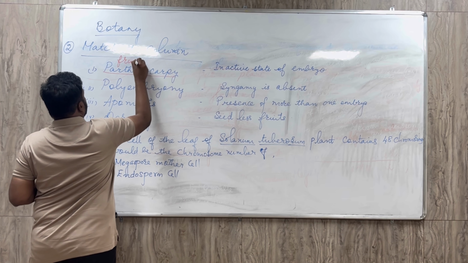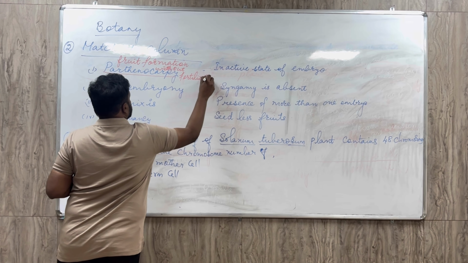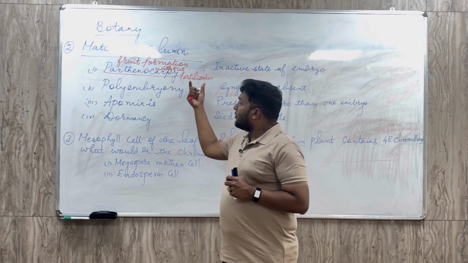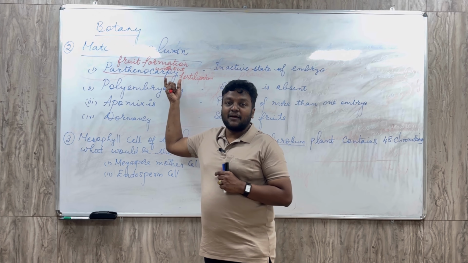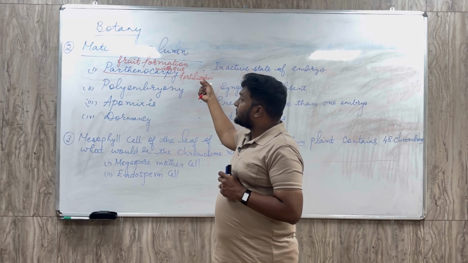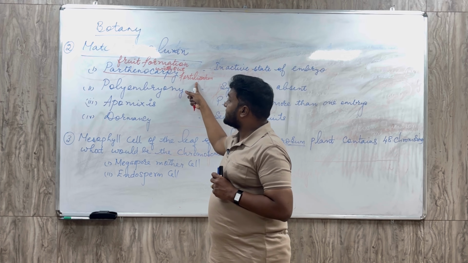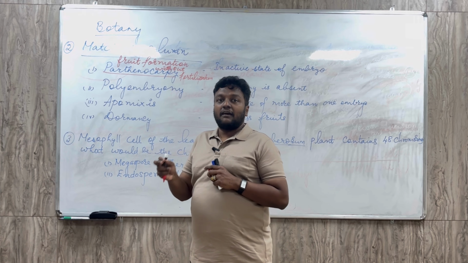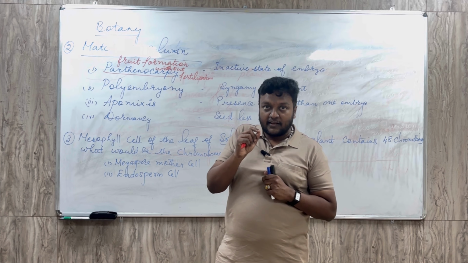That means there is no sexual reproduction, no involvement of gametes, no male gametes and no female gametes. Such fruits formed without the act of fertilization are called parthenocarpic fruits, and they are necessarily seedless in nature. They do not have any seeds.